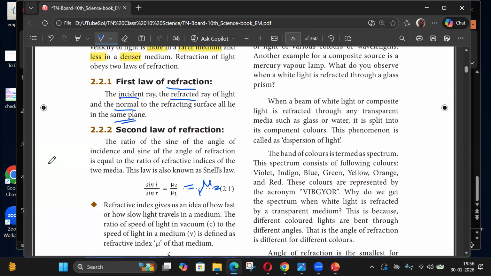So light going from air to glass: the refractive index of glass is greater than 1. So sin i by sin r is greater than 1, the refractive index of glass with respect to air. That means sin i is greater than sin r, so i is greater than r. In the denser medium, the angle is less. It goes closer towards the normal.